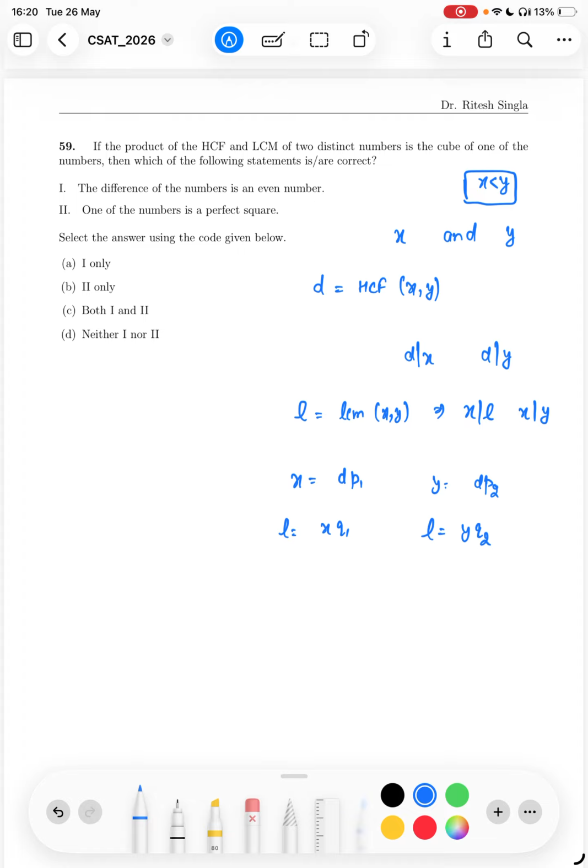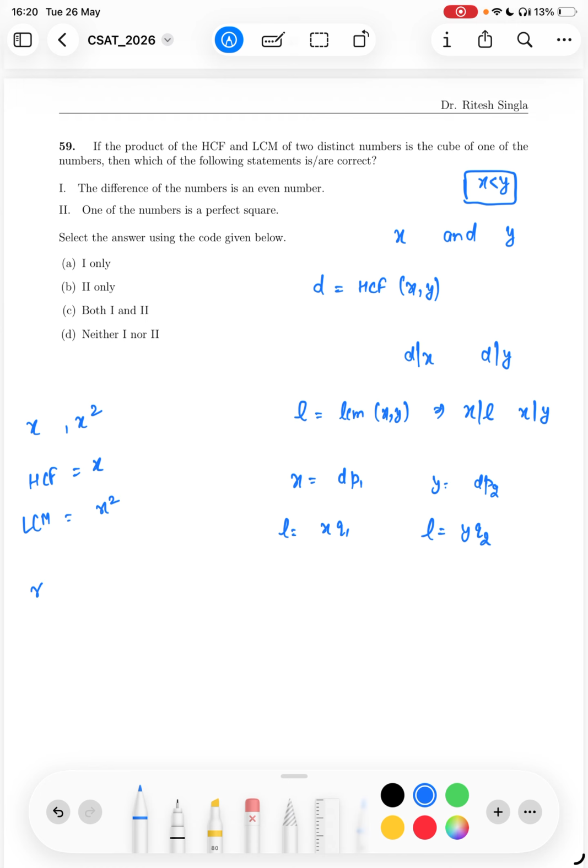Okay, and from here you will observe that you are already having x and x square. If I'm taking y to be x square, so x and x square, if I add, these are two numbers, so what is their highest common factor? It is x. What is their LCM? It is x square.